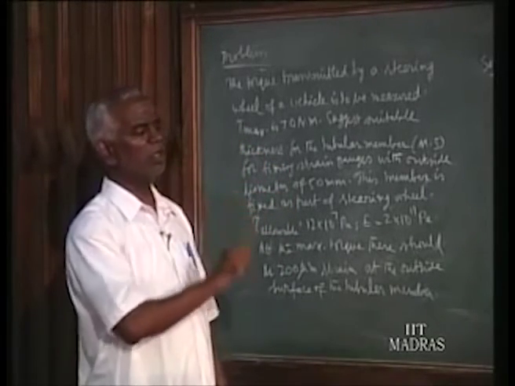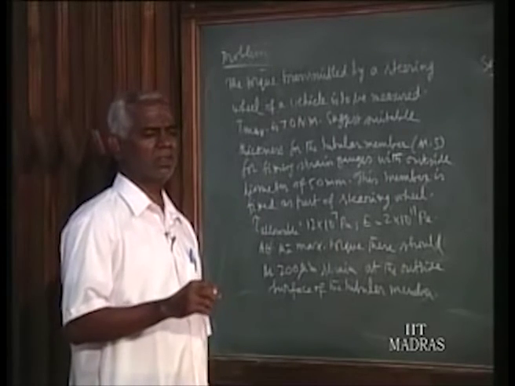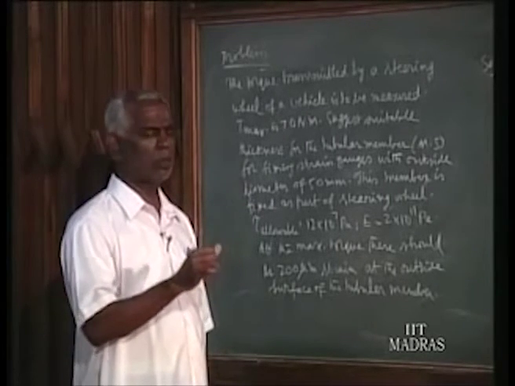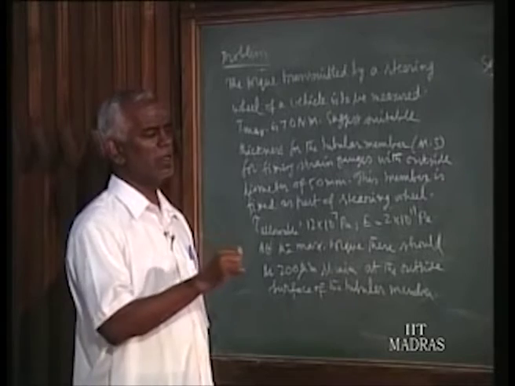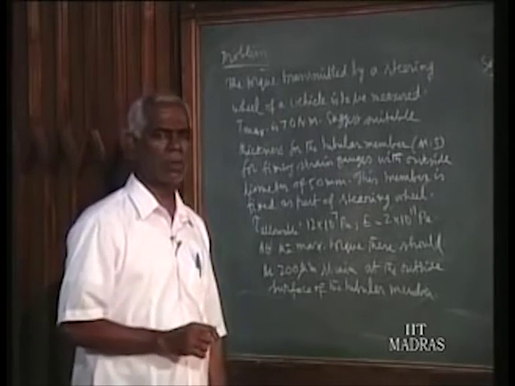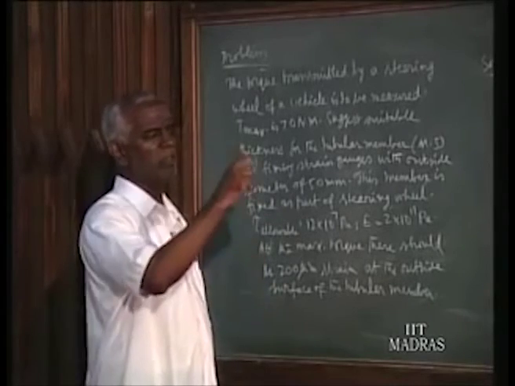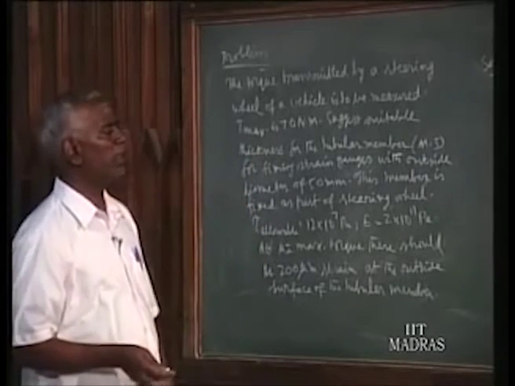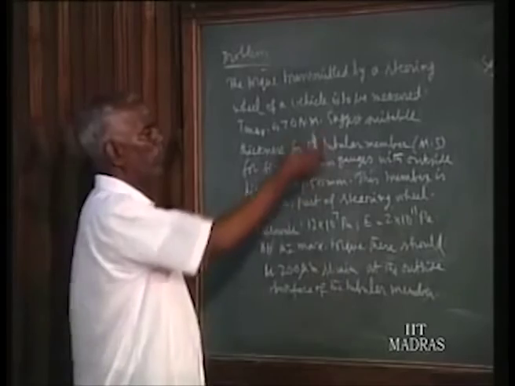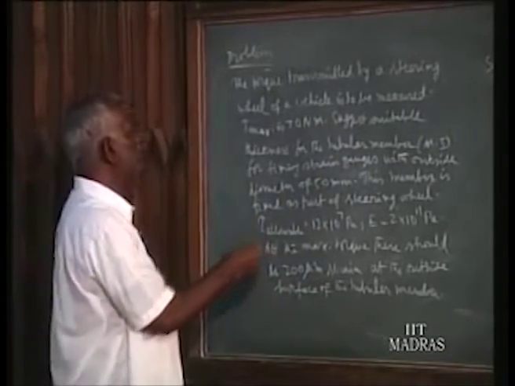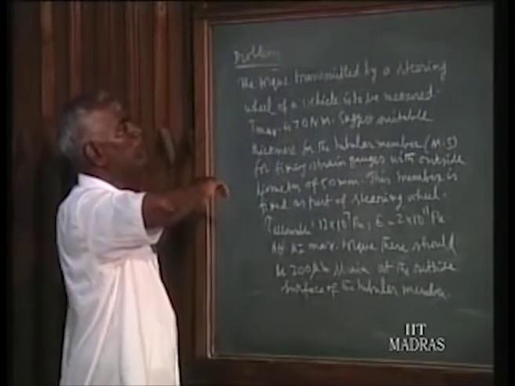If you go for a solid shaft, then it will be a very small diameter to produce sufficient strain, and on a small shaft you cannot paste the strain gauge. That is the problem. To avoid it, we go for the tubular member, which will be weak, but at the same time we have sufficient area. To illustrate that, we have worked out one problem here, which is actually an industrial problem.